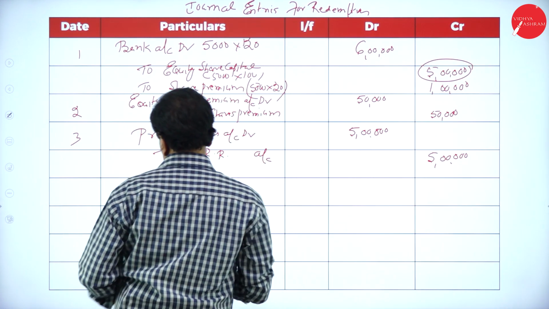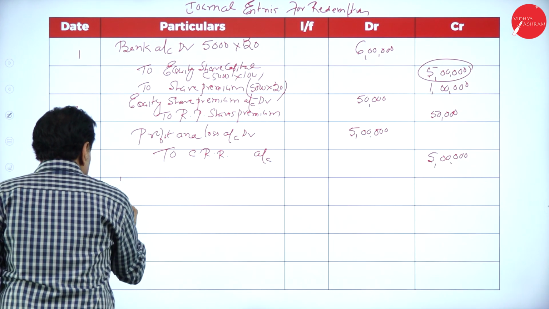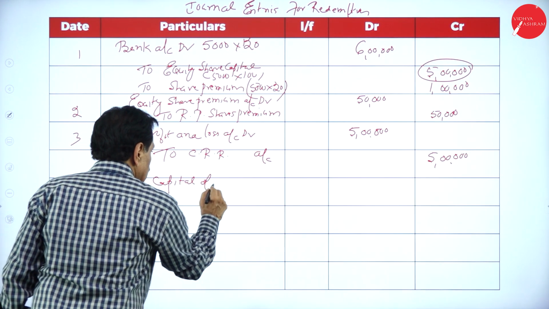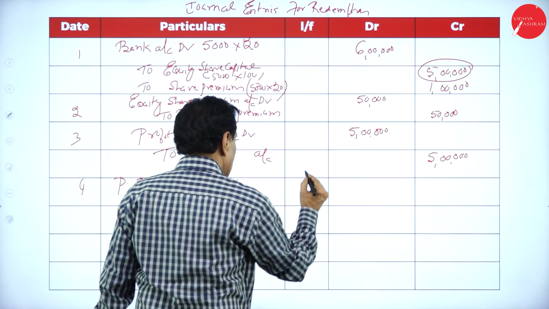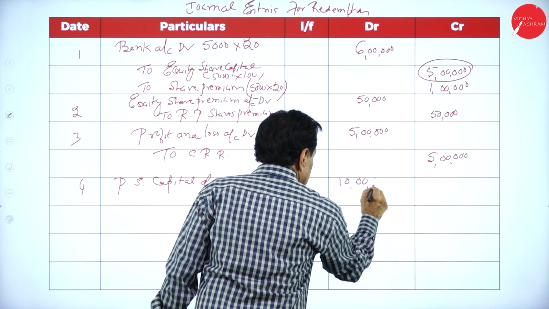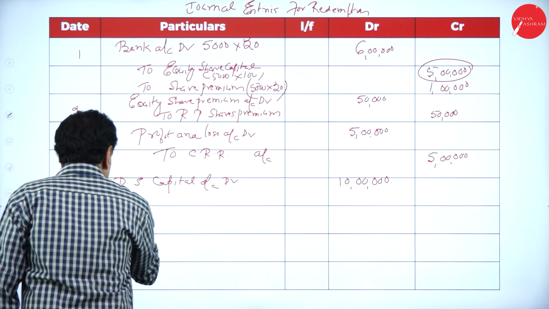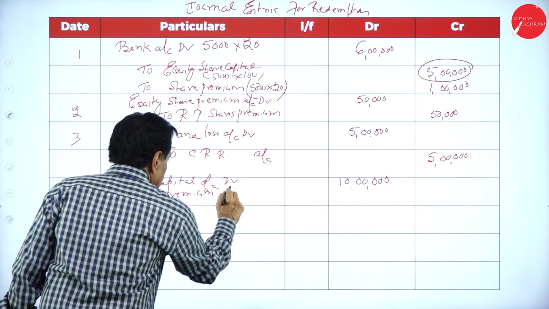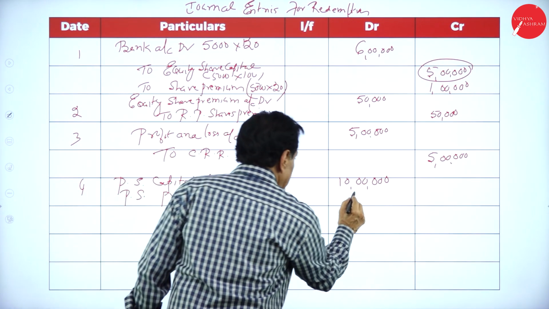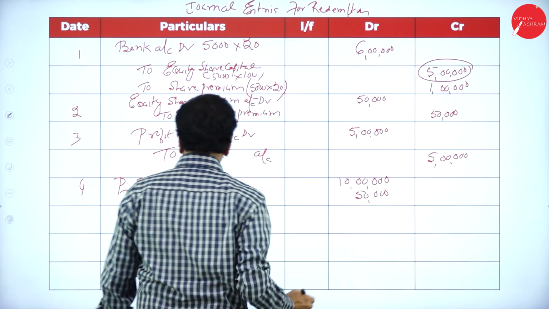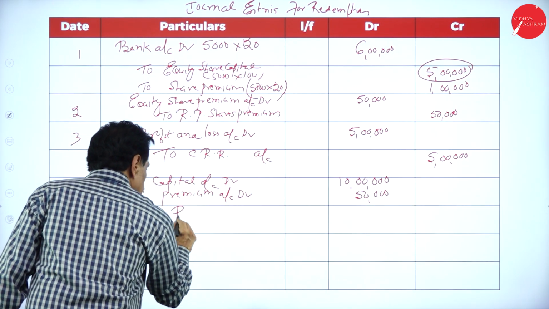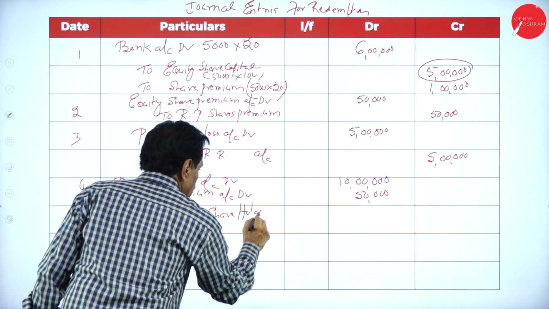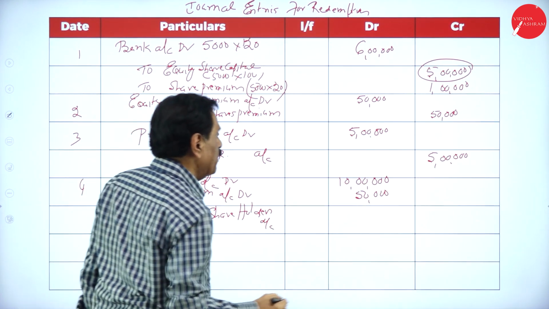Now pay the preference shareholder. Fourth one, preference share capital account debtor 10 lakh, then preference share premium account debtor 50,000 to redeemable preference shareholders account 10,50,000.